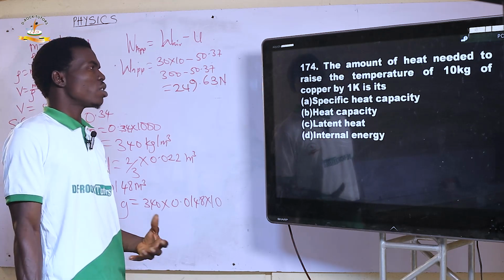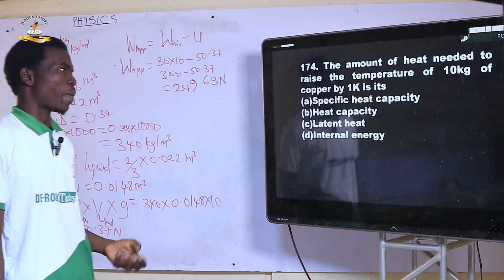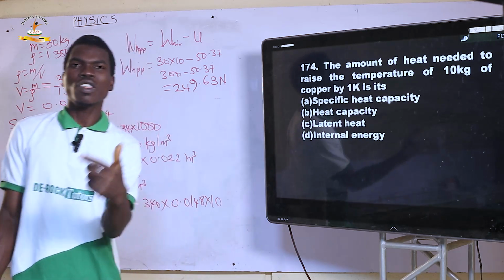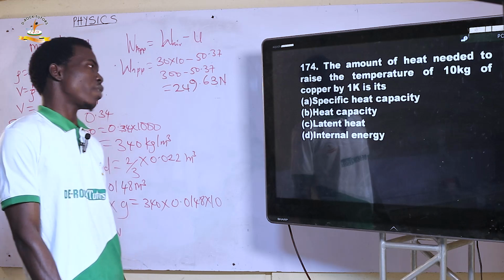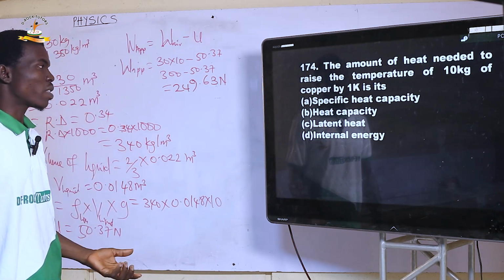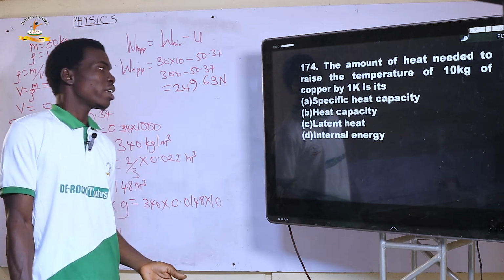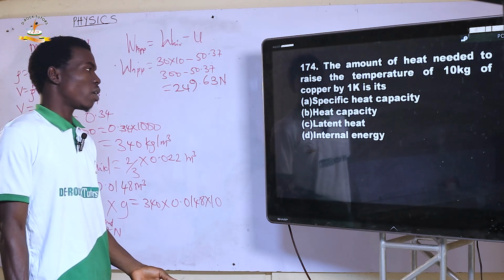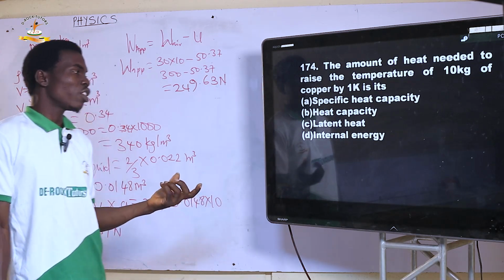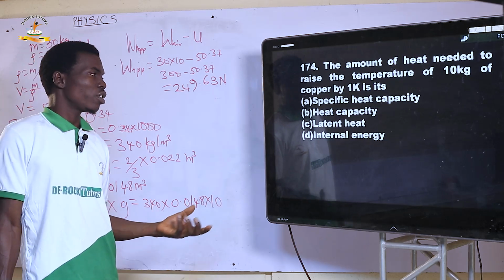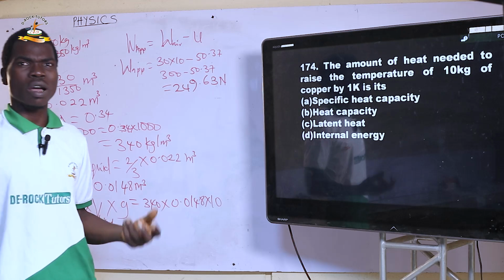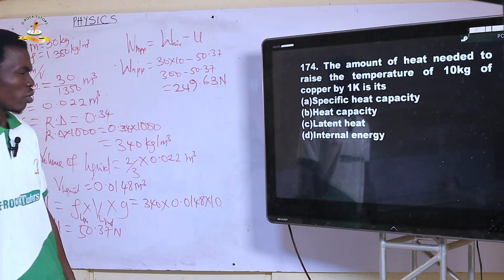174. The amount of heat needed to raise the temperature of 10 kilograms of copper by 1 Kelvin is its what? When it has to do with mass, then we call it specific heat capacity. So the right option is specific heat capacity. Latent heat or heat capacity, they do not require what? Mass. No, while latent heat requires mass, it does not require change in temperature. Internal energy is not part of the options we can consider. Heat capacity does not consider mass, so the right option is A.